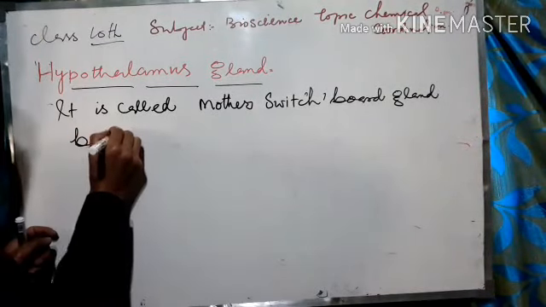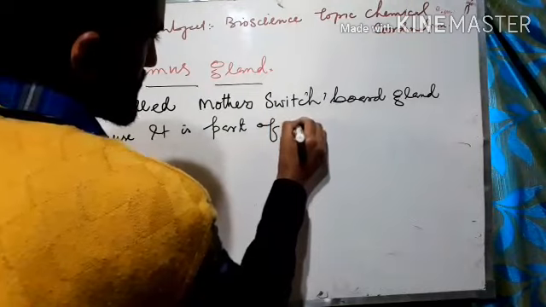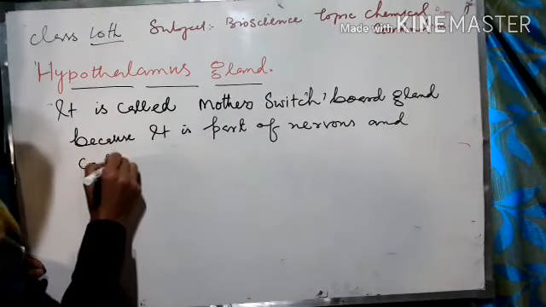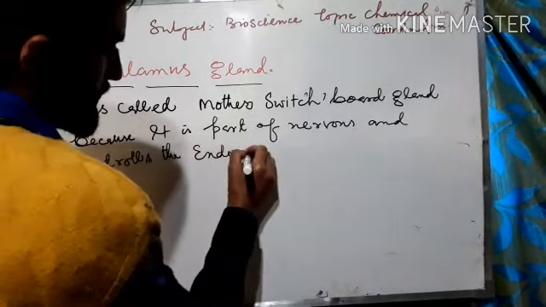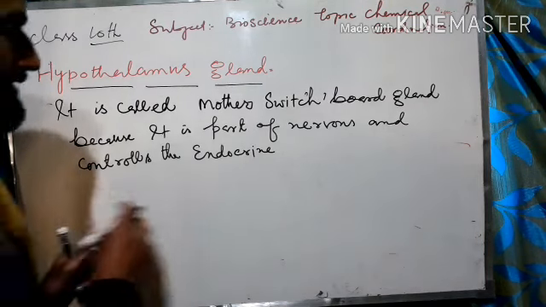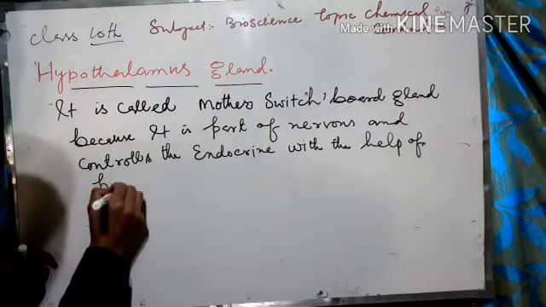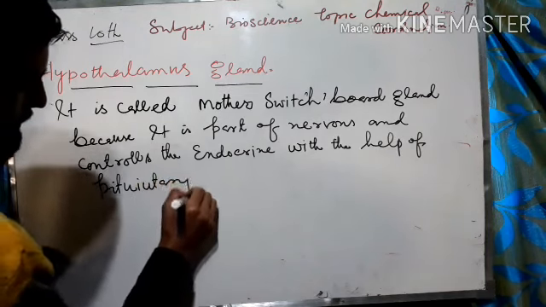Because it is a part of the nervous system and controls the whole endocrine system with the help of the pituitary gland.